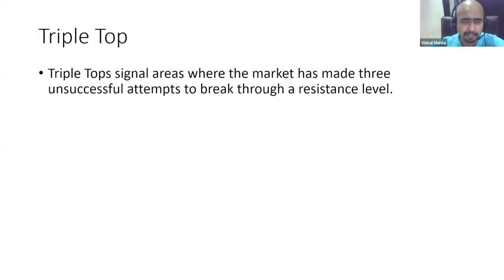But a lot of smart people try to preempt things. What they do is, it has broken out twice, so the third time it will surely go up, and they start buying it. And usually what happens, the job of resistance is to give resistance. So why are you trying to preempt the market? If the market goes up, we will know where to put a stop loss and get out of the position. But try to sell at resistance. Don't buy at resistance. A lot of people make this mistake and I have seen it personally.